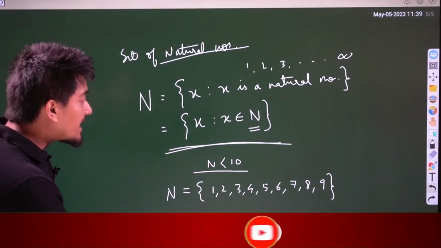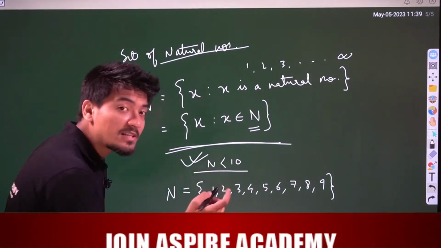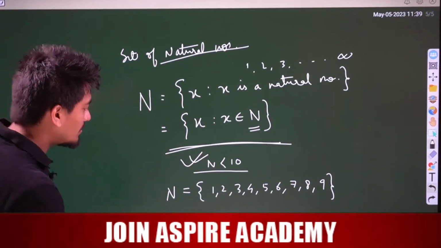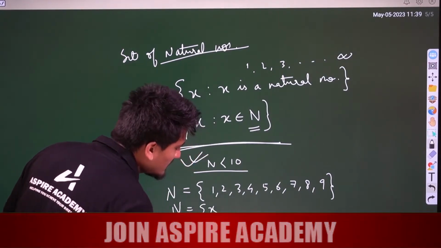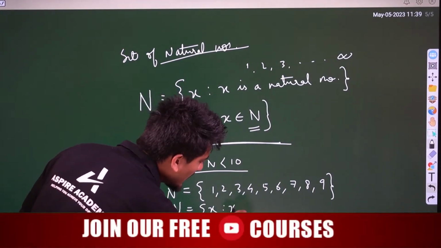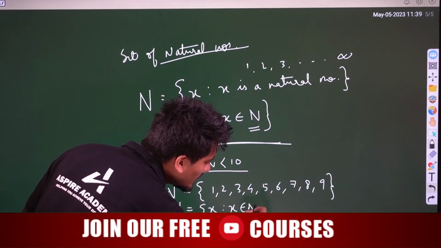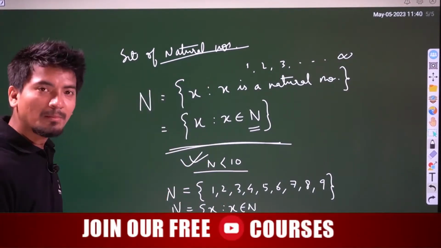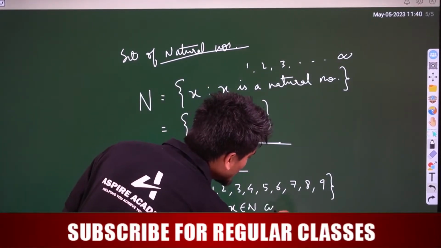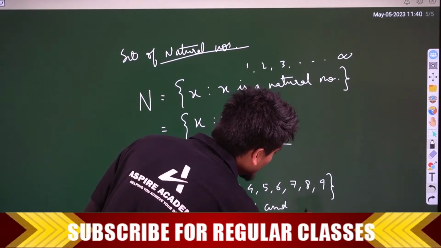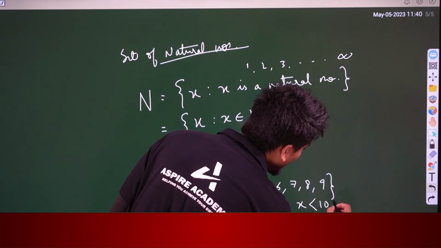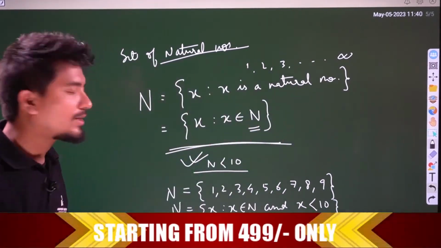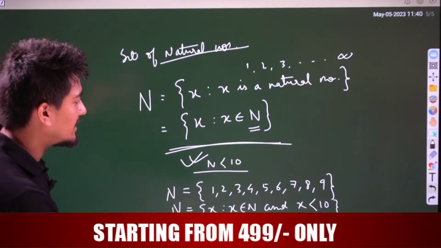But I can write it also in set builder form. How? N = {x such that x belongs to N}. That means x is a natural number, and this x is less than 10, right? So I can write it like this, x is less than 10.